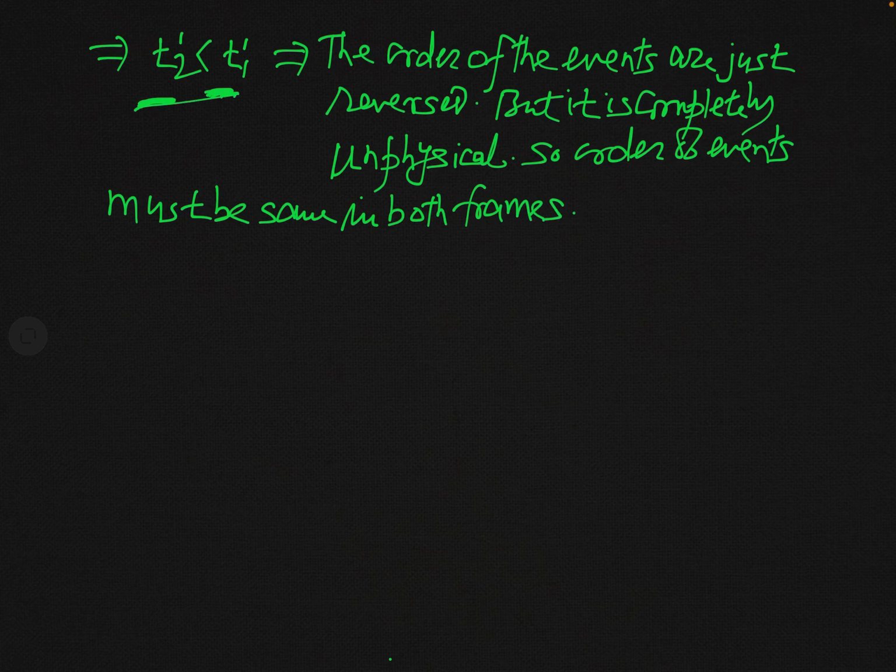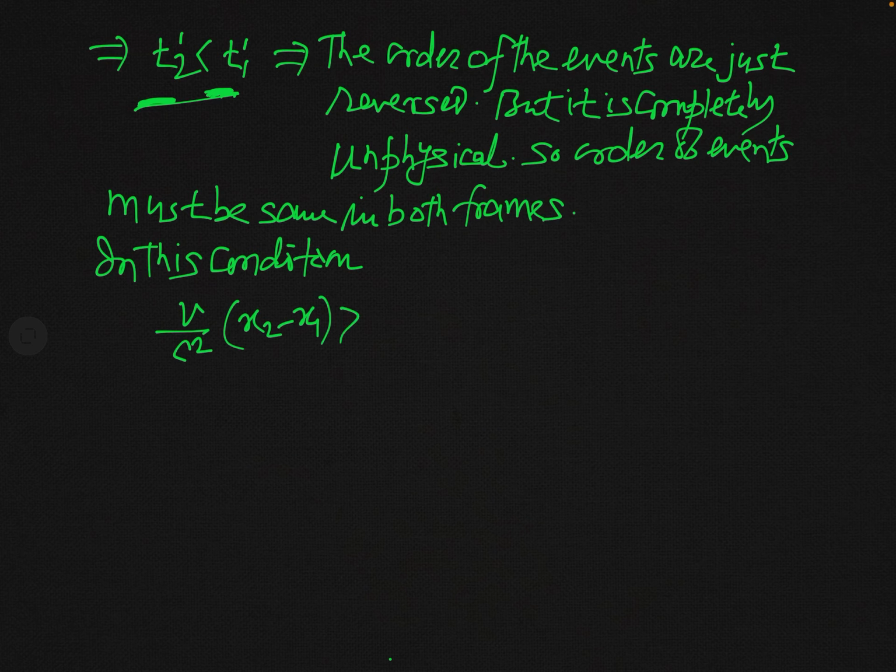So what is our assumption when we get this result? Our assumption was that v over c square into x2 minus x1 is greater than t2 minus t1.